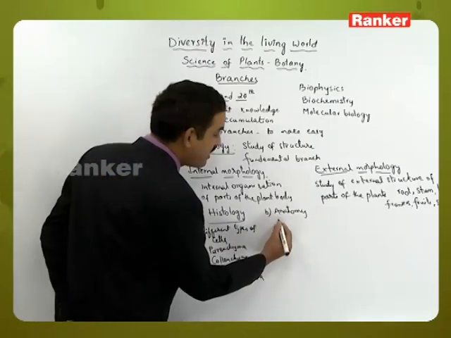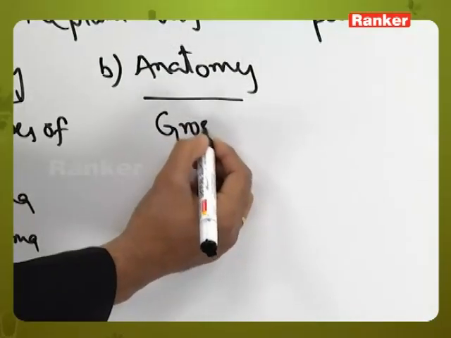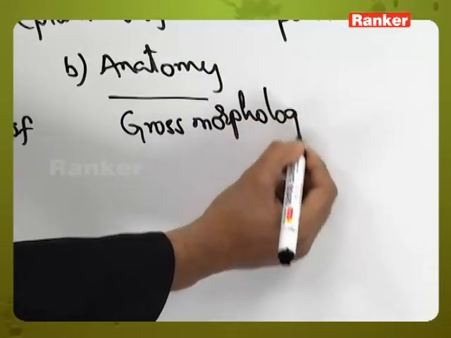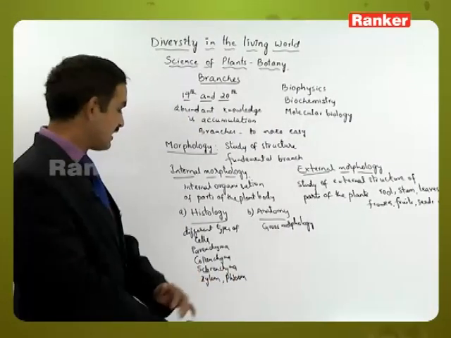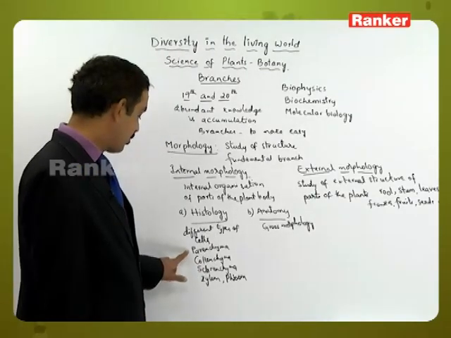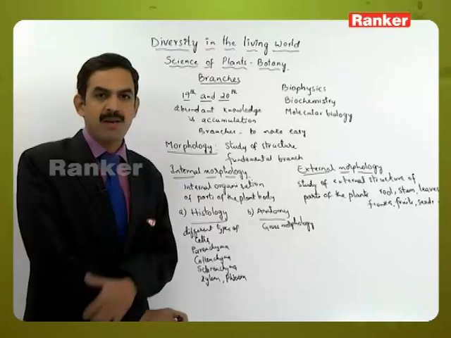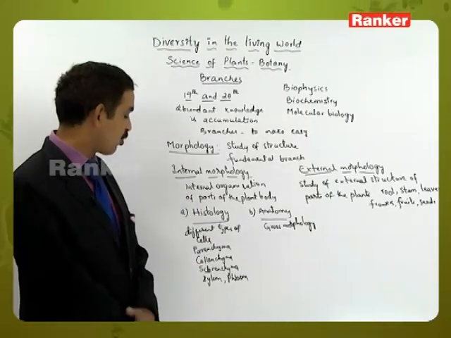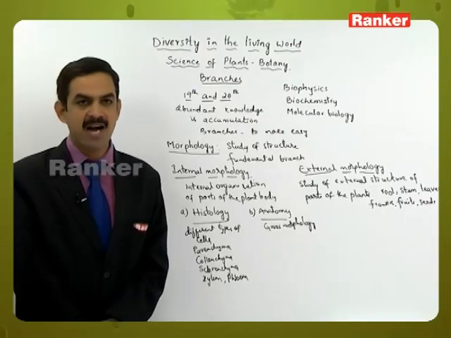Then anatomy deals with the gross morphology, in which the arrangement of these tissues is studied. We know that the plant body is fundamentally made up of parenchyma tissue, but in which part of the plant is the parenchyma tissue present, and which part contains collenchyma, sclerenchyma, xylem and phloem?